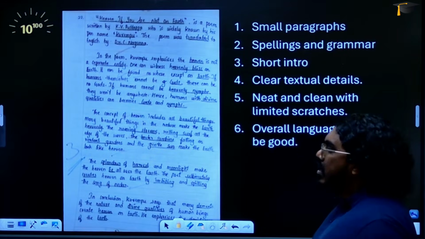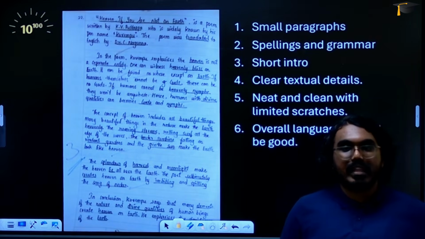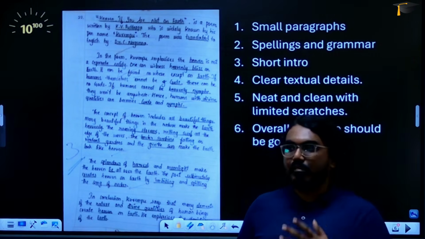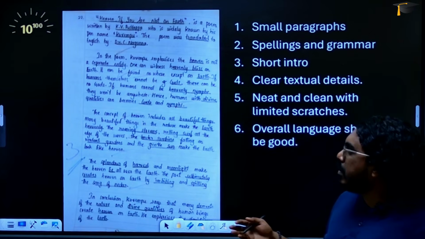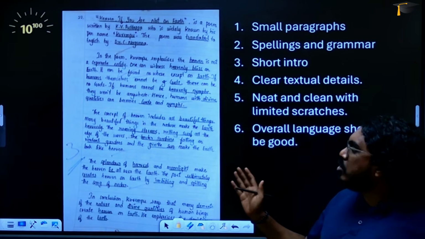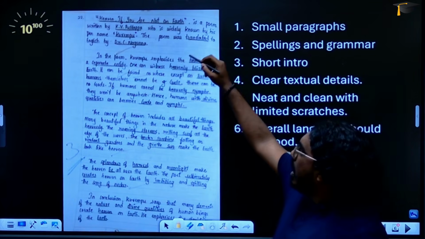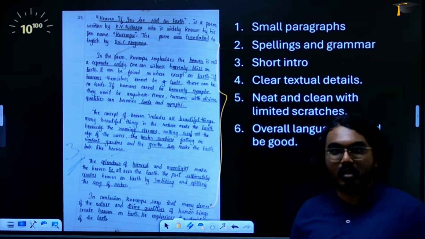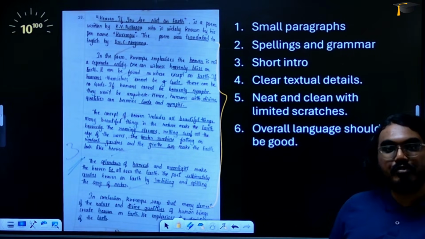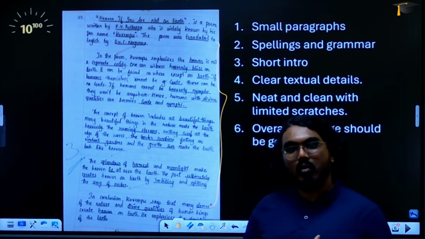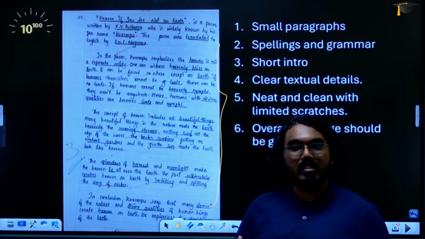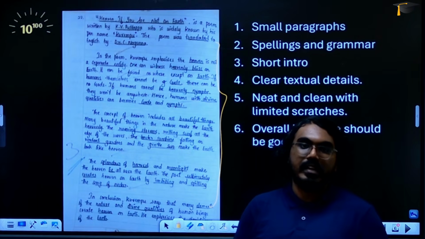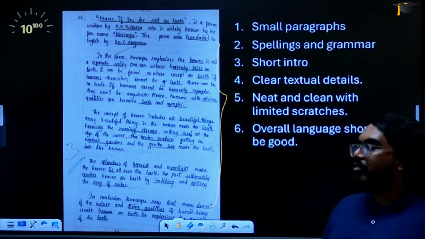Right. So here I'm just showing you one sample answer and some key points, right? So this is from one of the toppers' papers of last year. As you can notice over here, how the answer needs to be written is very important, and that's the main part of this video for all of you children. A lot of you come from 10th without knowing really in terms of how the answers need to be framed and how it needs to be written, right? So to help all of you, there's a small sample.